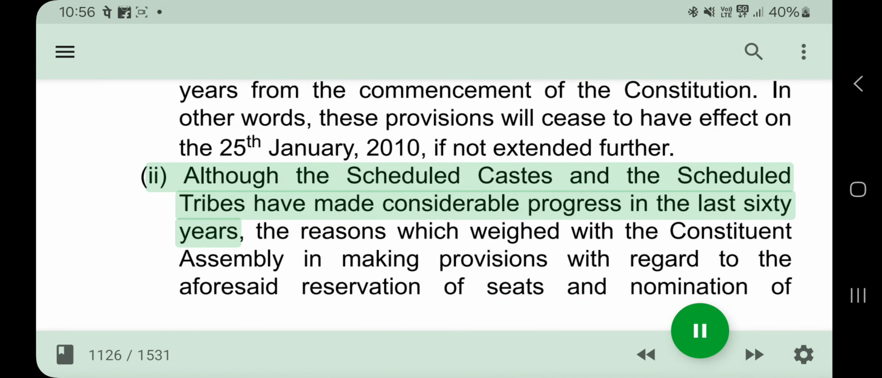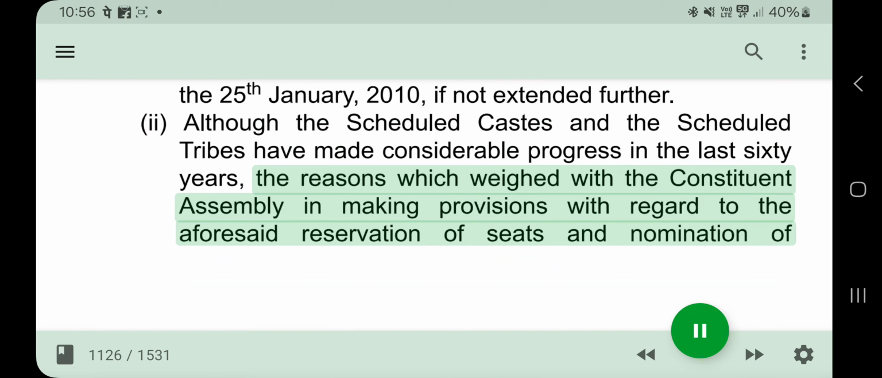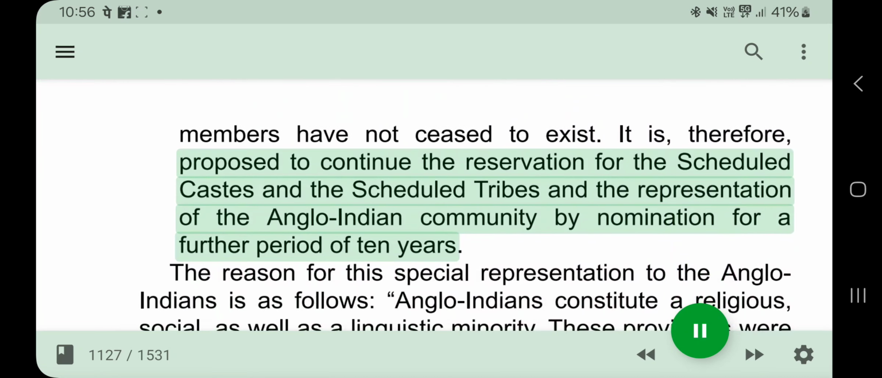Although the scheduled castes and the scheduled tribes have made considerable progress in the last 60 years, the reasons which weighed with the Constituent Assembly in making provisions with regard to the aforesaid reservation of seats and nomination of members have not ceased to exist. It is, therefore, proposed to continue the reservation for the scheduled castes and the scheduled tribes and the representation of the Anglo-Indian community by nomination for a further period of 10 years.